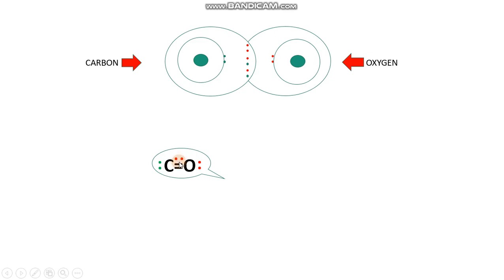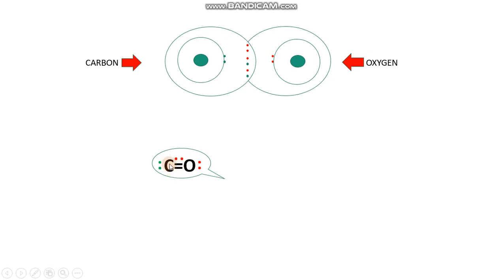But the only difference between this pi and that pi is that the electrons involved in establishing this bond come equally from both sides, one from carbon and one from oxygen. So it is a result of mutual sharing of electrons, which is generally called a pi bond. While in the second pi bond, the electrons come from oxygen with no contribution from carbon, therefore this bond is called a coordinate covalent bond.